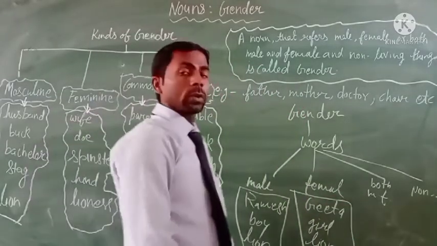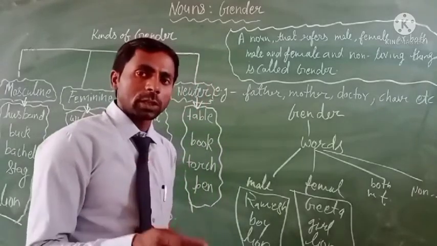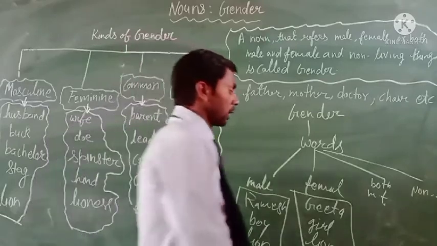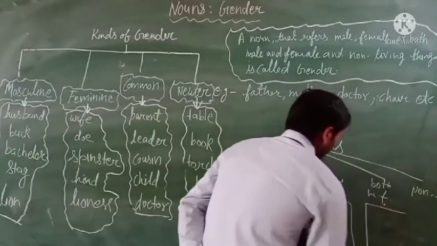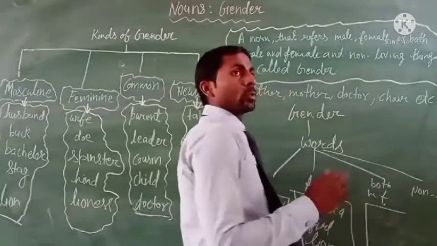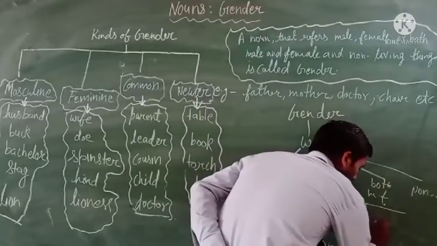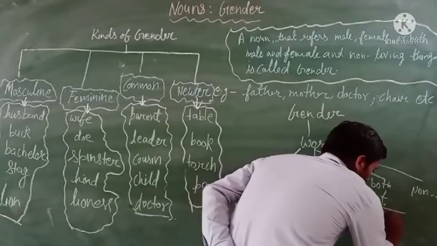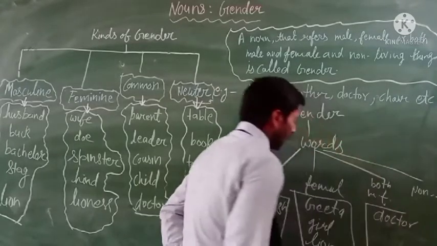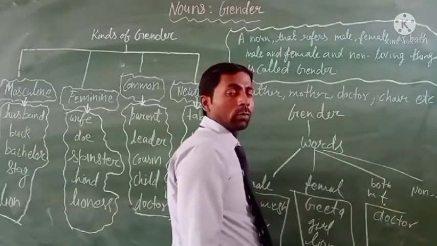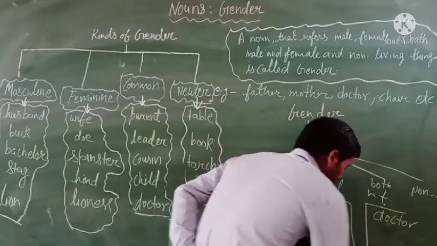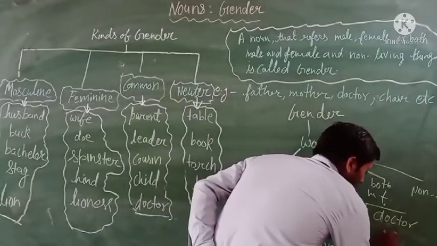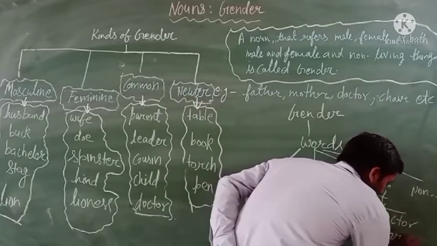Both means we can find words that are used for male and female both. That kind of word will be like Gita and Ramesh, both can be doctor. And girl and boy both can be like parents.